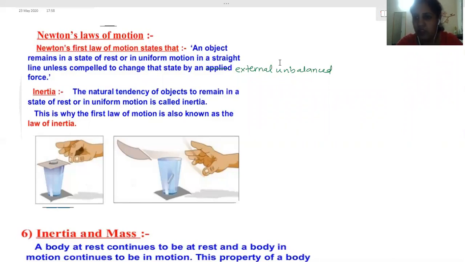See the reason for this. This is a very important one. When a person is standing in the bus and the bus is stationary right now, that means the person is also stationary. His full body is in the state of rest. Now suddenly the bus starts. What happens? The legs which are in contact with the bus will start moving along with the bus. But direct force is not applied on the upper part of the body, so it will remain in the state of rest. It won't move because direct force is not applied. So the lower portion has moved forward and the upper portion remains in the same position.